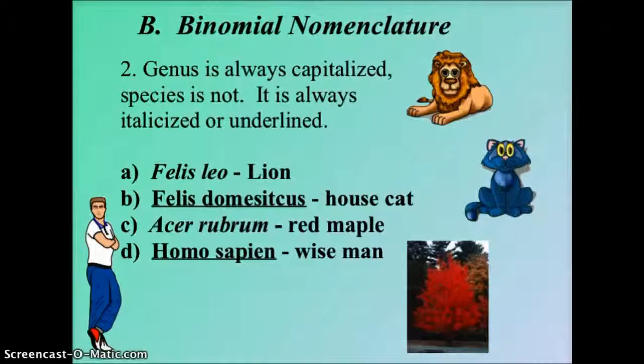So let's look at some examples of how this would work. If we were talking about a lion, so here we have a lion, and that lion is called Felis leo, lion. But this cute little house cat here, that is also a cat similar to a lion, but in this case it's Felis domesticus, so house cat. This tree right here is a red maple, and this is referred to as Acer rubrum. And of course, man, we call ourselves Homo sapien, wise man. Some of us are not so wise.